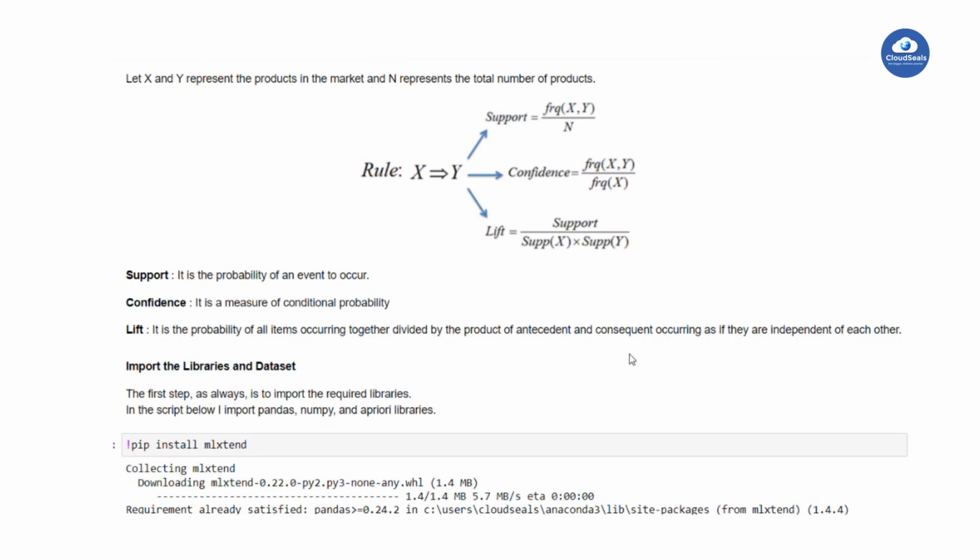That item set is the consequent item set for the previous antecedent item set. Did you understand? For example, if we have milk and bread, the first item is milk, that is the antecedent item set. What is the consequent item set for this antecedent? That is the bread. Okay, remember what is the antecedent and what is the consequent, occurring as if they are independent of each other.